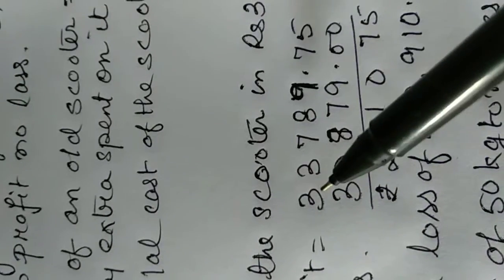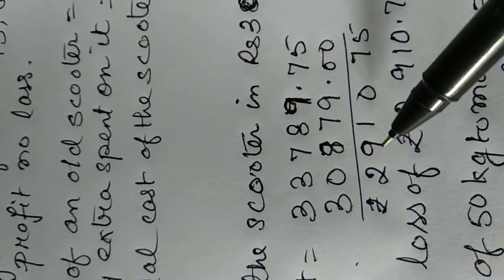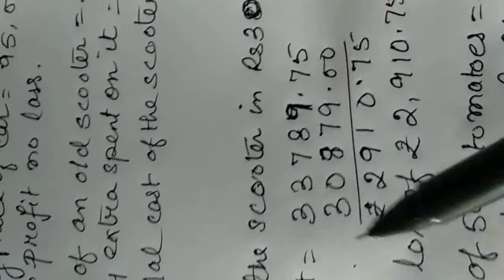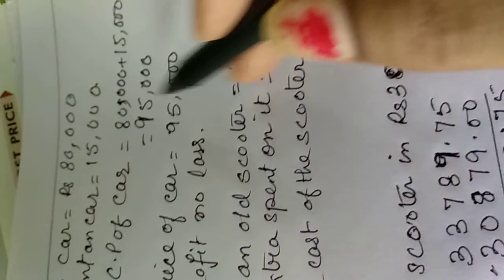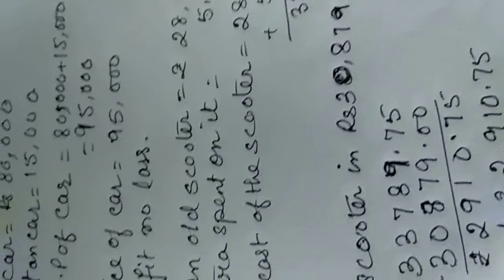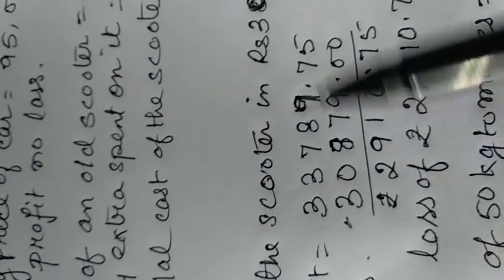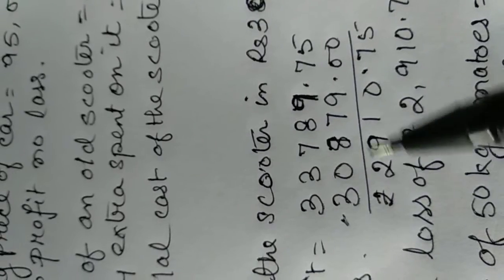No profit or loss, he made a loss because the SP is lesser than CP. So he made a loss of 2,910 rupees 75 paisa. We subtract it and we get the answer. Like here also, after adding, we are saying that both are same, so there is no loss, no gain. But here we can find that after repairing, the CP of the scooter is becoming more than the SP. That means it is a loss.